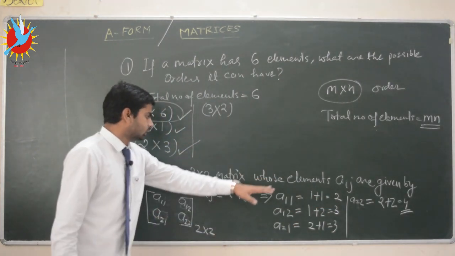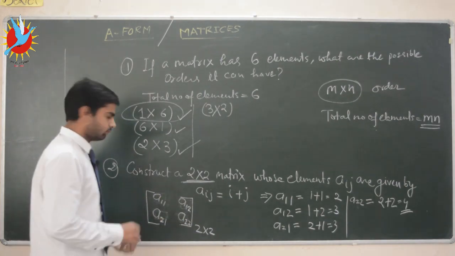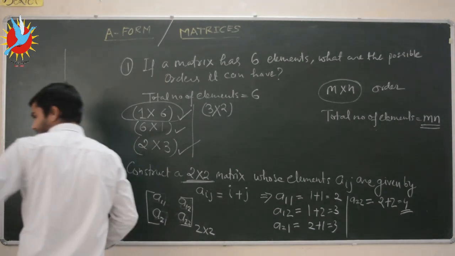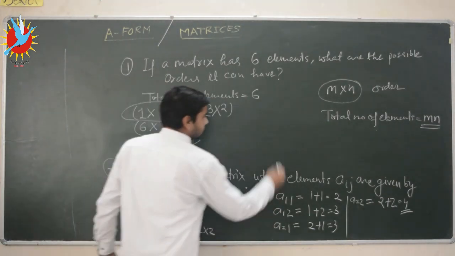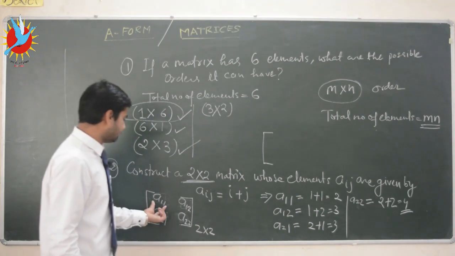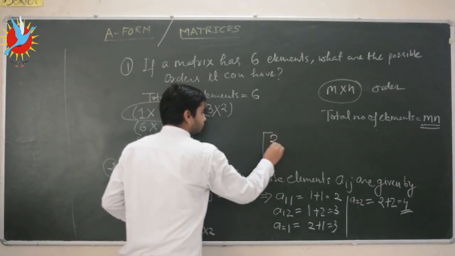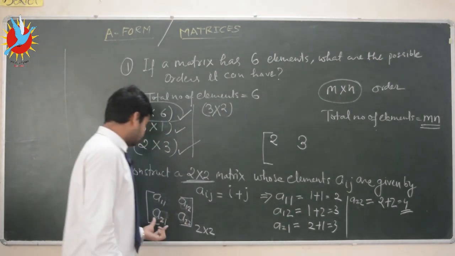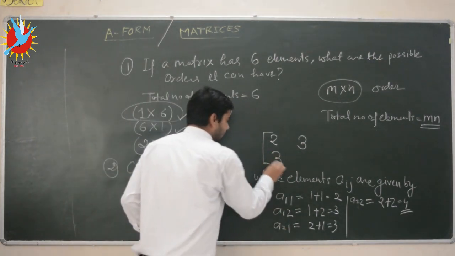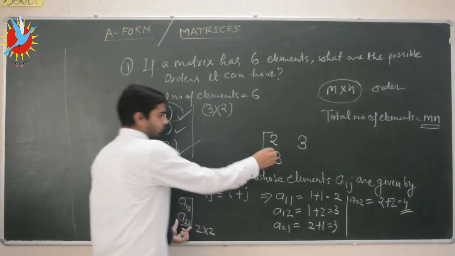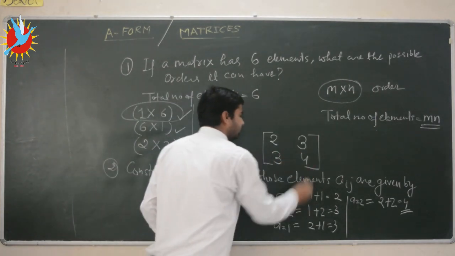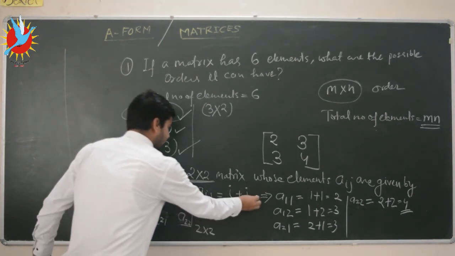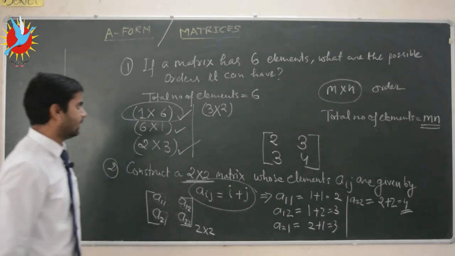Put these values in place of these assigned elements. Okay, so the matrix will be, I am writing here, put the value of A11 we have calculated 2, put the value of A12 we have calculated as 3, the value of A21 is 3, and the value of A22 is 4. So this will be the matrix of order 2 by 2 whose elements are given by this formula aij equal to i plus j.